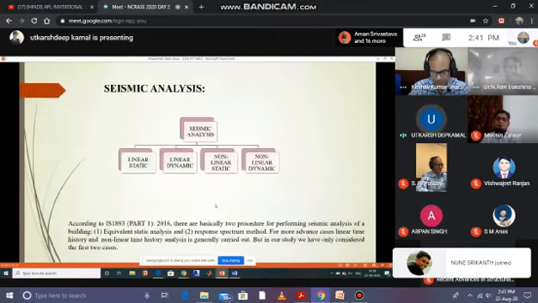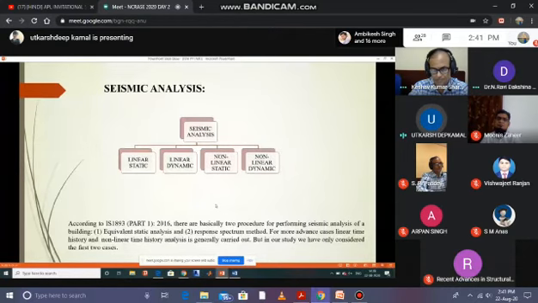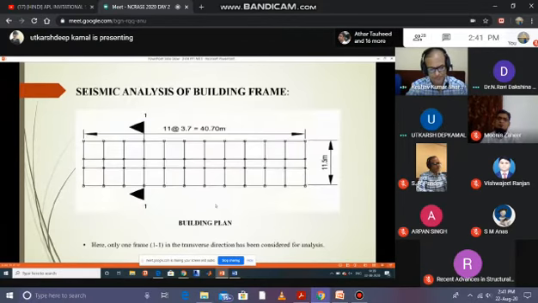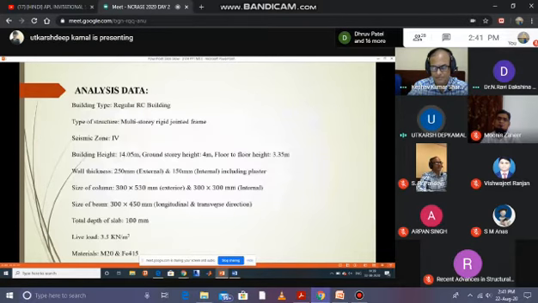Now, seismic analysis is performed in the following ways. In this study, we have performed equivalent static analysis and response spectrum method. For further study, we can go for other cases. We have a building plan, which is shown. Here we only considered frame 1, the transverse direction. Analysis data is the following.